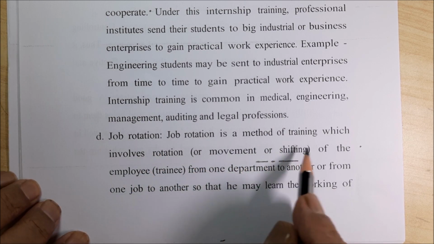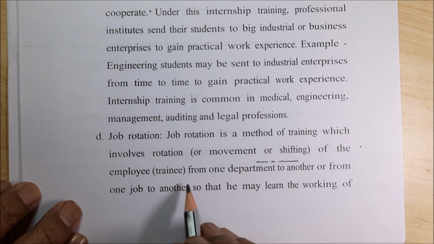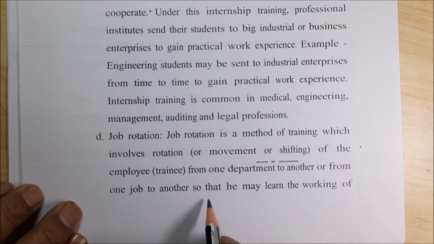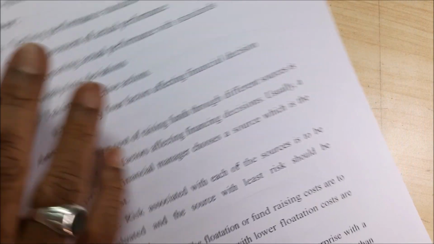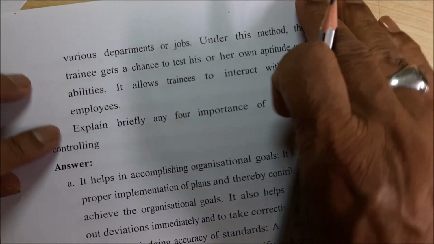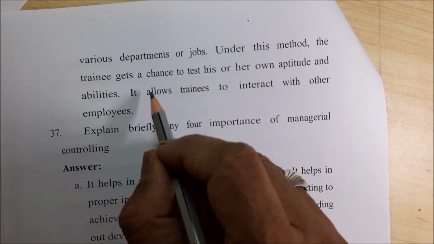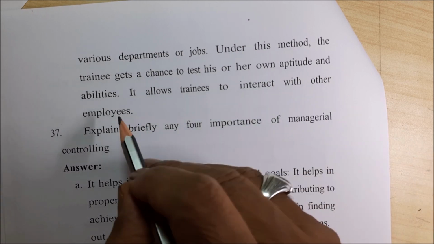Job rotation is a method of training which involves rotation or movement or shifting of the employee trainee from one department to another or from one job to another, so that he may learn the working of various departments or jobs. Under this method, the trainee gets a chance to test his or her own aptitude and abilities.